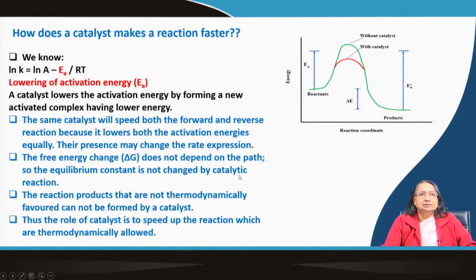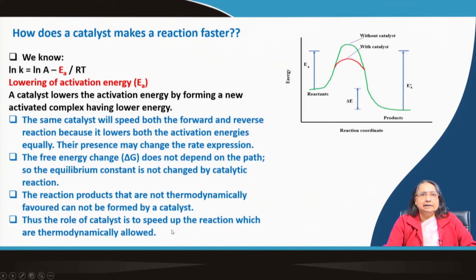So, what about reaction products that are not thermodynamically favored? They cannot be formed by a catalyst. This is very important. If some reaction is not possible, whatever catalyst you give, it will not be possible. Once the reaction is possible, then by using the catalyst you can make the reaction faster or slower.